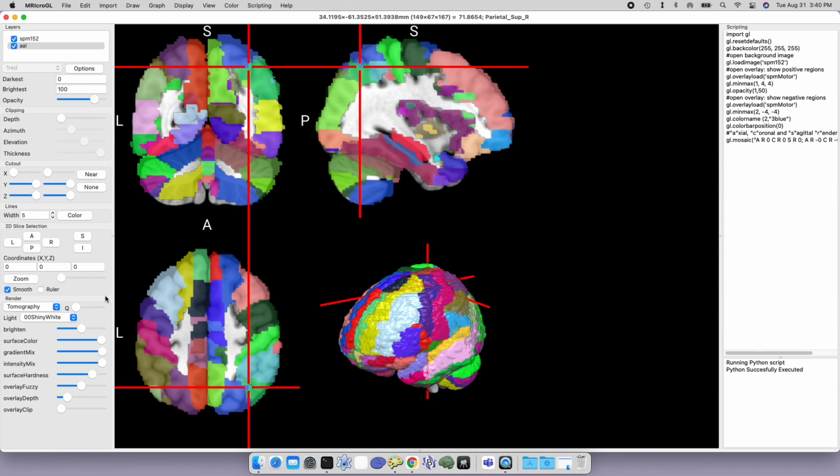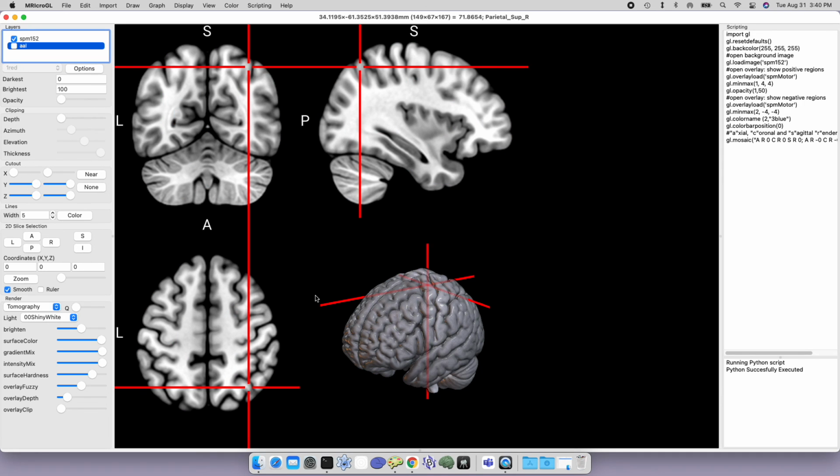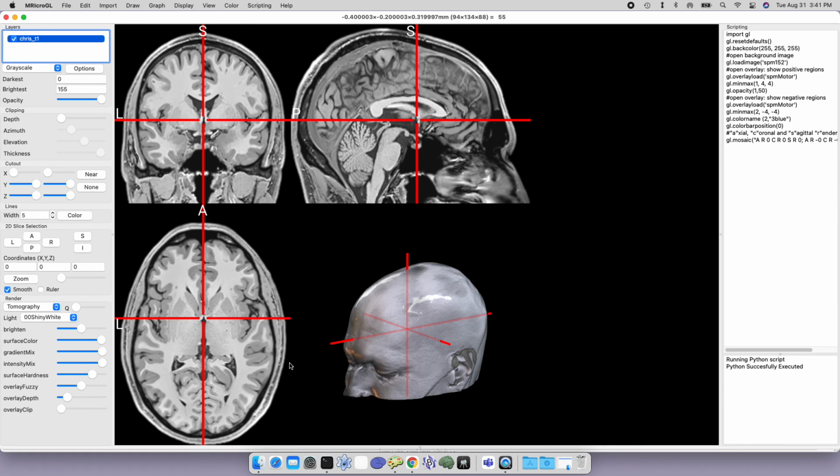So that's a really quick tour of MRIcroGL and a real focus on some of the newer features that we've added in with this release. So look at some of the other videos for some of the more classic features.